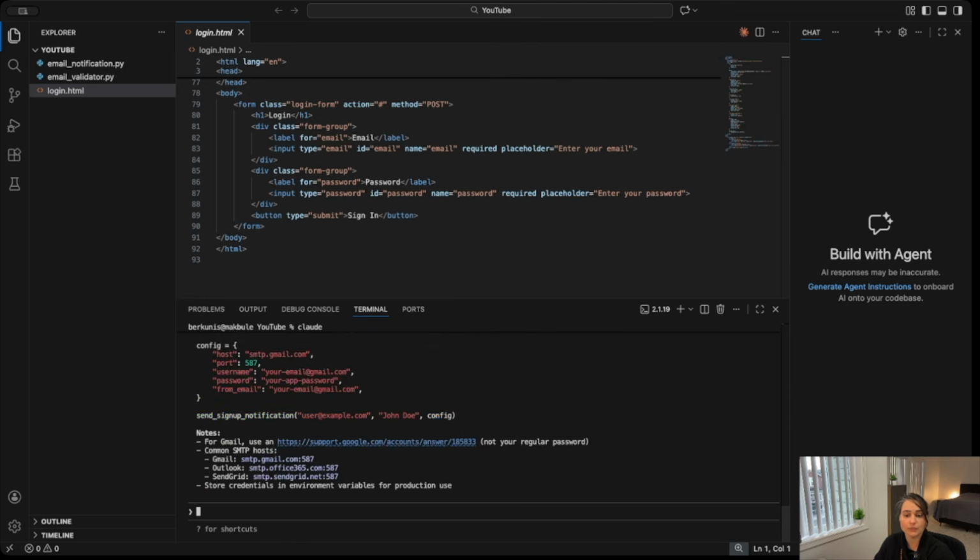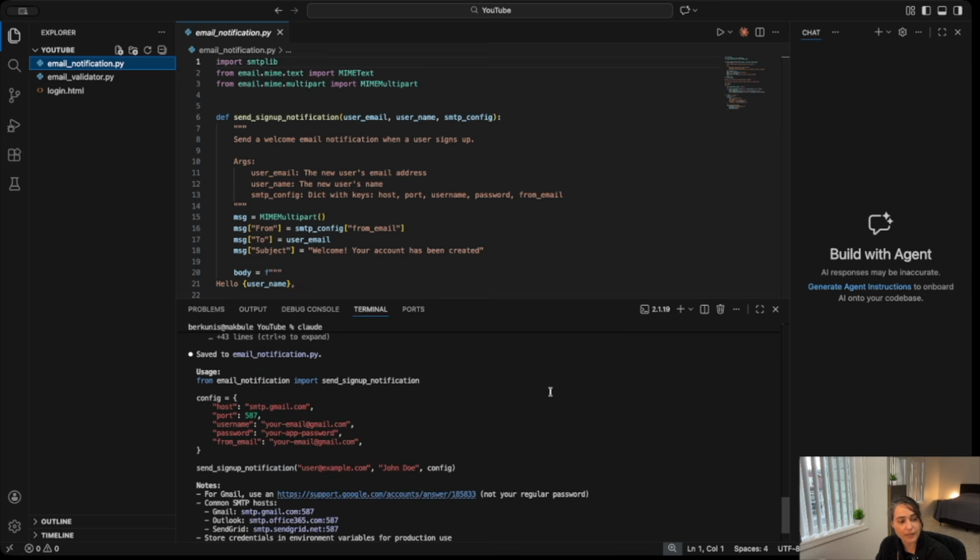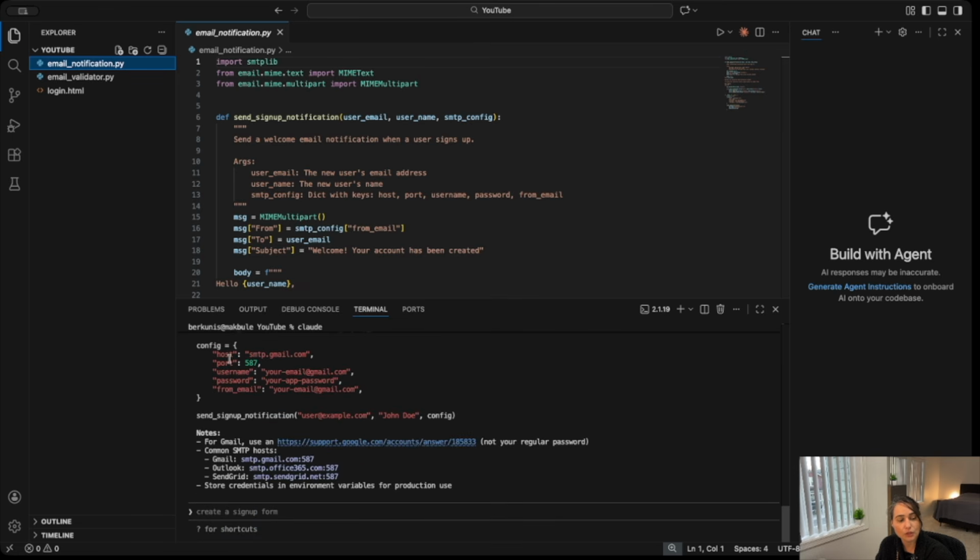So Claude Code is writing the solution we provided. So it gave us some notes. For Gmail, use this. Common SMTP hosts are the following, and so on. So what it did, it wrote us an email notification .py file, asked no other system level questions, just implemented a solution, the solution that you gave. But that's not how we want to use it. And let's go ahead and ask in a different way.